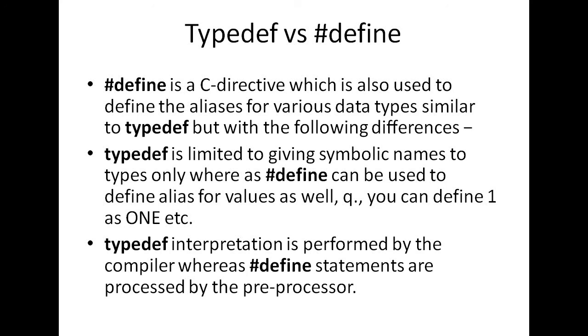That means the execution of typedef is done by the compiler, and the execution of #define is done by the preprocessor.